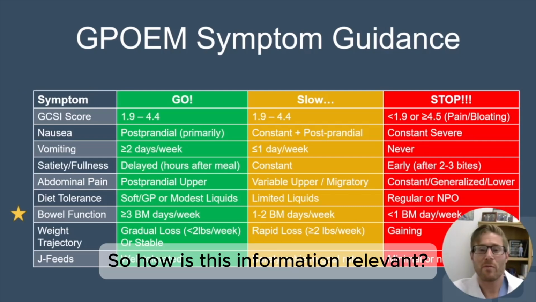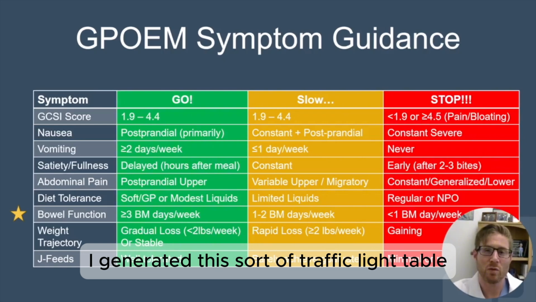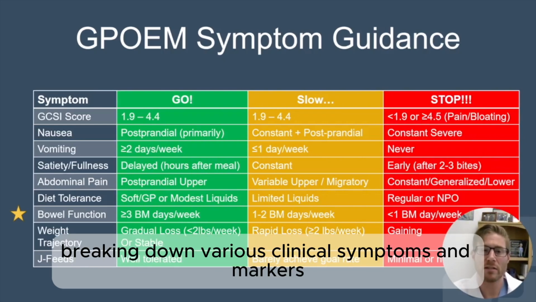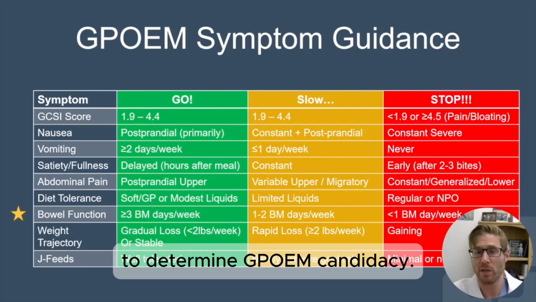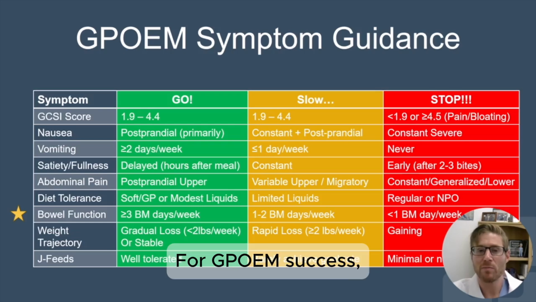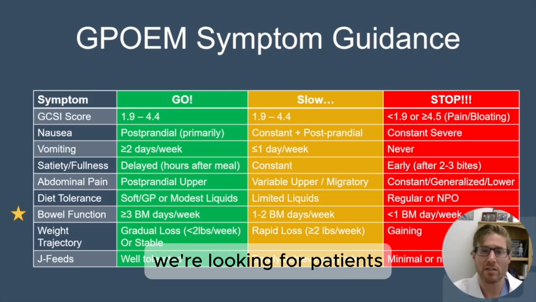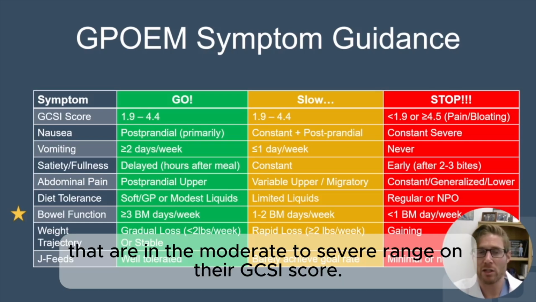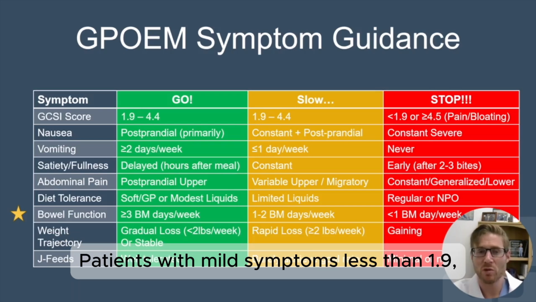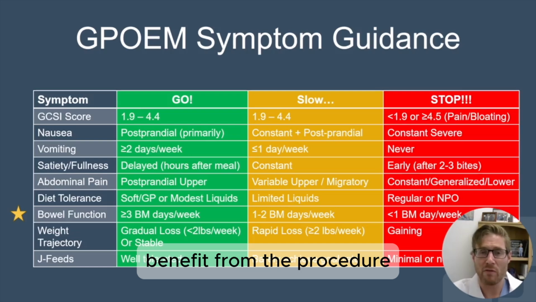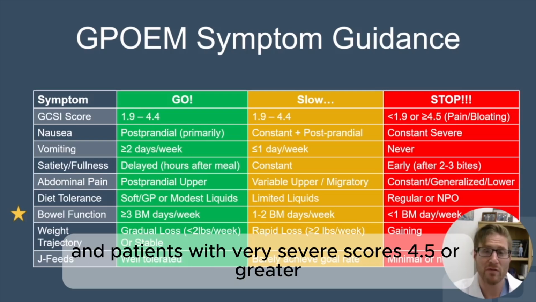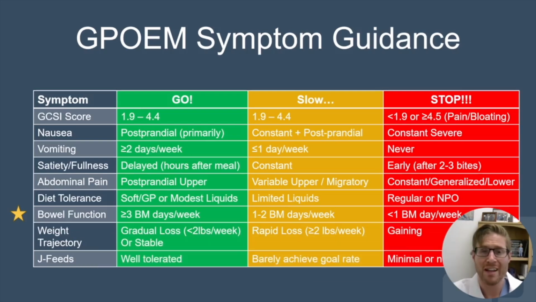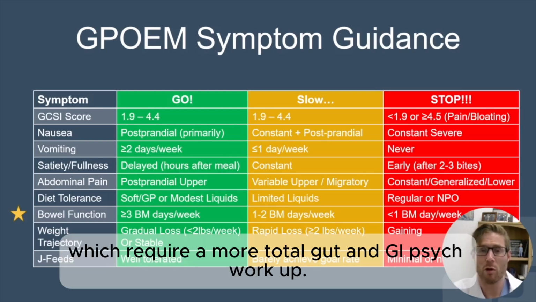So how is this information relevant? I generated this sort of traffic light table breaking down various clinical symptoms and markers to determine GPOEM candidacy. For GPOEM success, we're looking for patients that are in the moderate to severe range on their GCSI score. Patients with mild symptoms less than 1.9 probably will not dramatically benefit from the procedure. And patients with very severe scores, 4.5 or greater, typically have complex conditions which require a more total gut and GI psych workup.